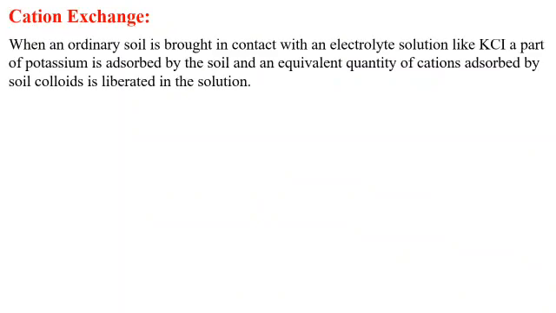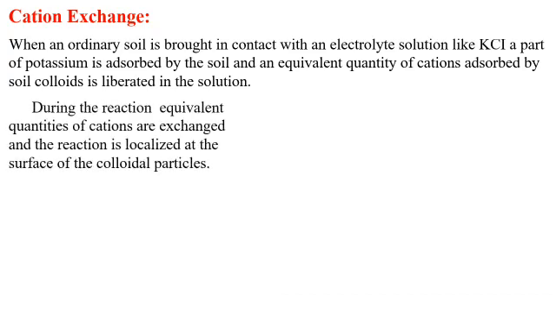So we can see cation exchange. What is cation exchange? When an ordinary soil is brought in contact with an electrolyte solution like KCl, in this case the soil solution acts as an electrolyte, a part of the potassium is absorbed by the soil and an equivalent quantity of cations absorbed by soil colloids is liberated in the solution.